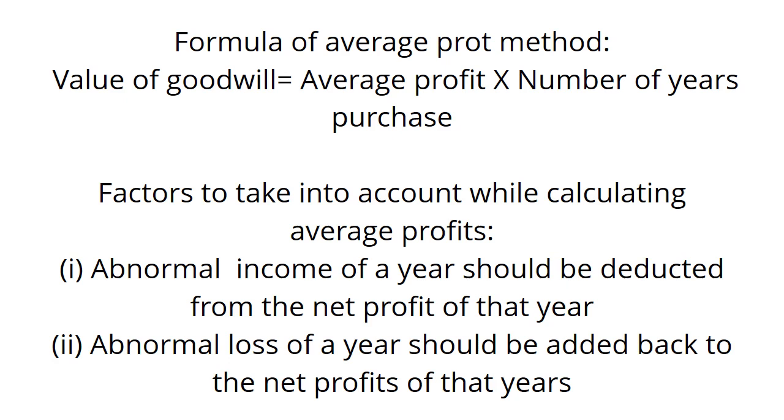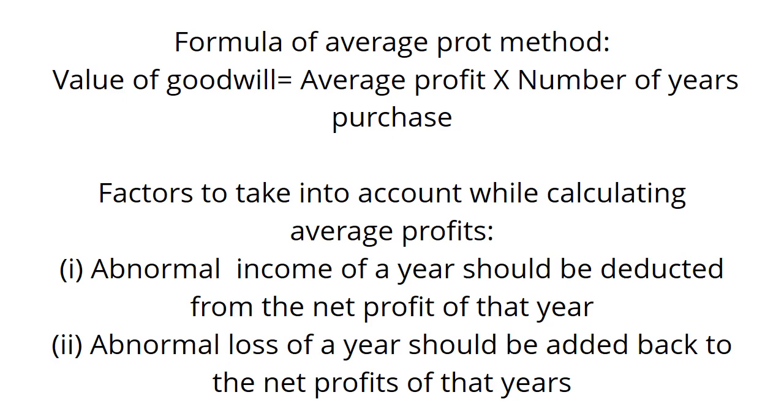When you are finding goodwill from the average profits method, the following factors you have to keep in mind. Factors to take into account while calculating average profits. One, abnormal income of a year should be deducted from the net profit of that year.